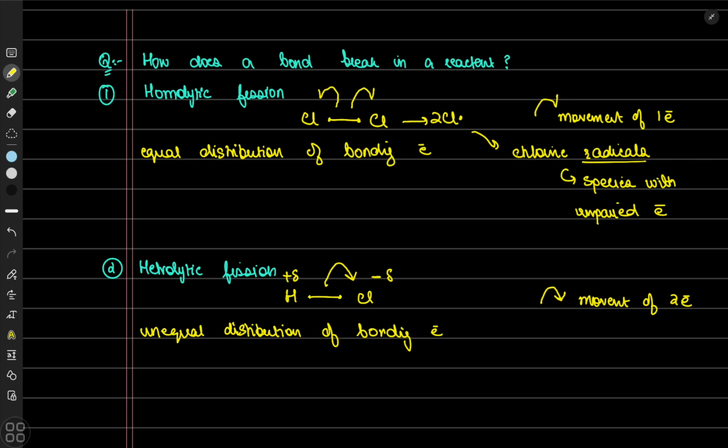On the other hand, when unequal distribution occurs, a positive ion is formed and a negative ion is formed.